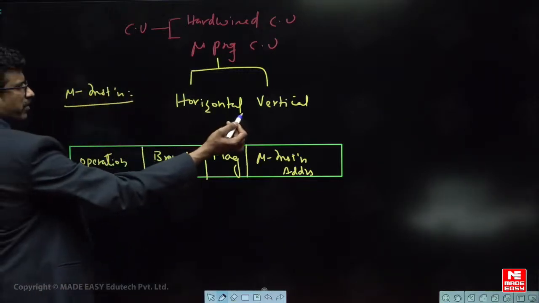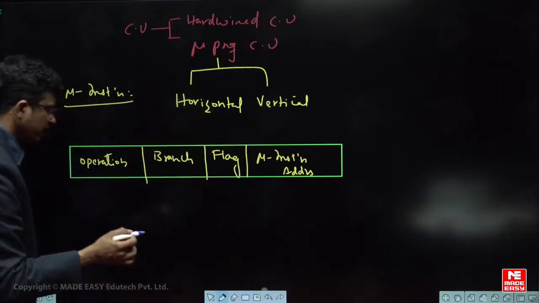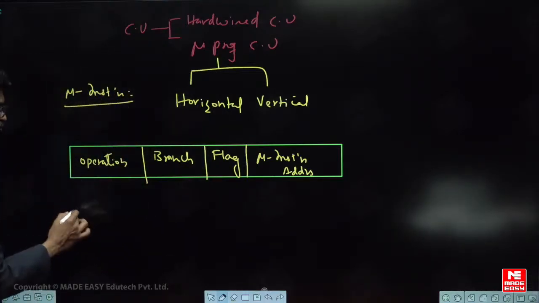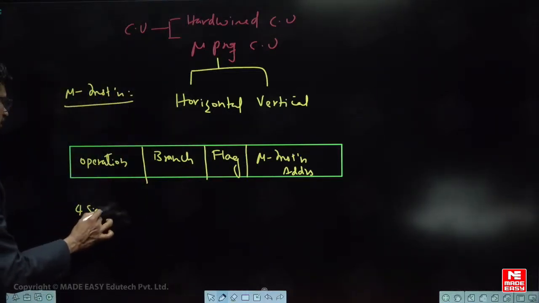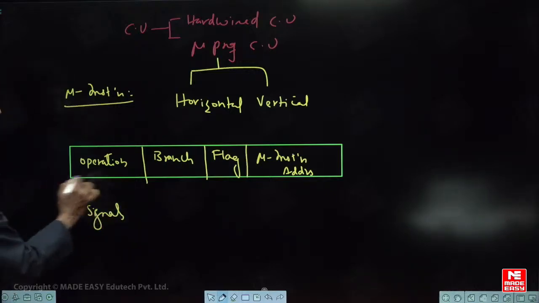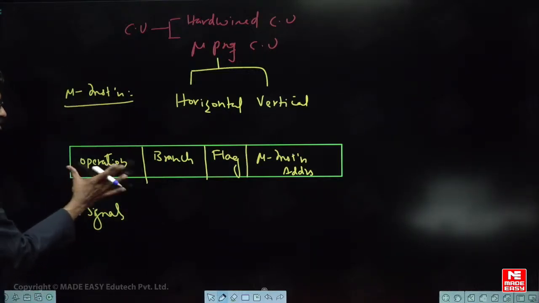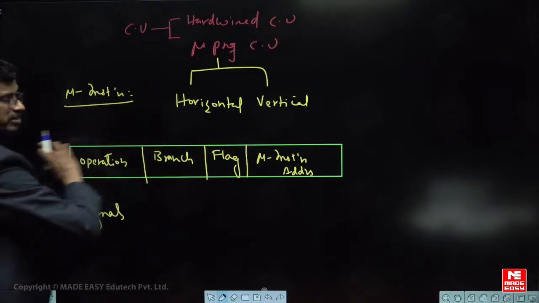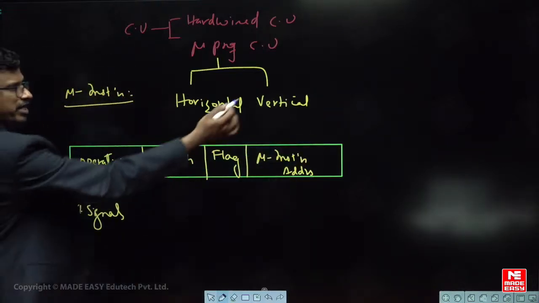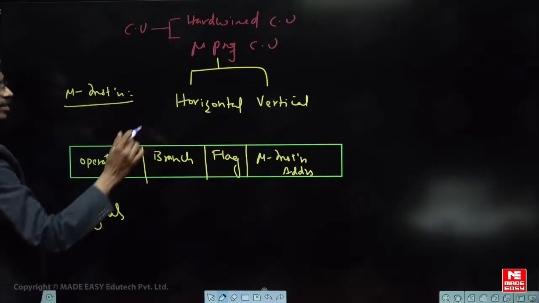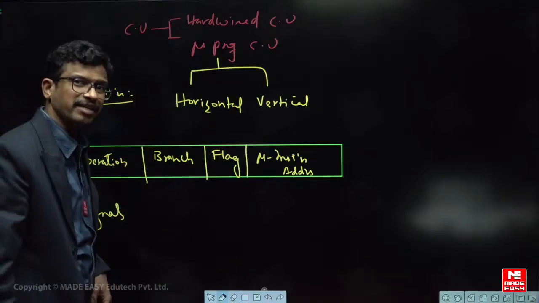So what is horizontal vertical? In horizontal control unit, every control signal will have one bit. Means if there are some 4 control signals, 4 bits are occupied. Means the length of operation field is horizontally increasing, right? So instruction length will be more. But vertical, the operation field, the control signals are in encoded form. Horizontal, the control signals are in decoded form.